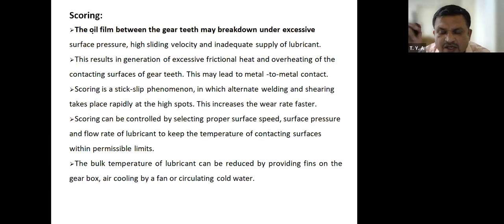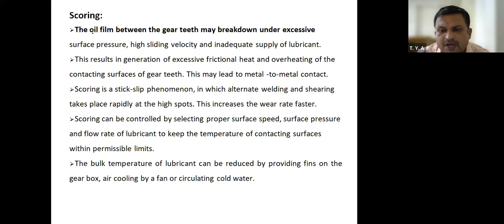Therefore, how to control the scoring? Scoring can be controlled by selecting proper surface speed, then surface pressure and flow rate of lubricant to keep the temperature of contacting surfaces within permissible limits.